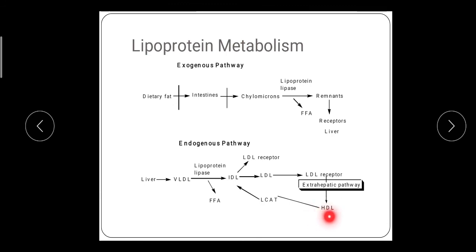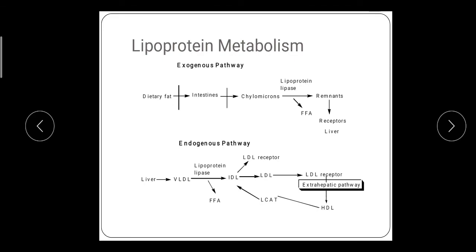This HDL is the good lipoprotein. It adsorbs the cholesterol from the blood or plasma, this adsorption is catalyzed by LCAT, and HDL converts into IDL, and IDL again is endocytosed at the LDL receptor. So this is the lipoprotein metabolism or transport.